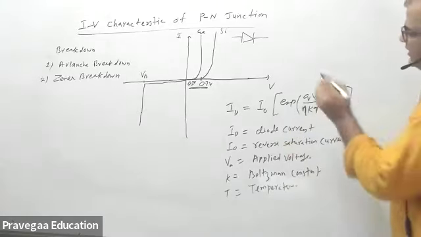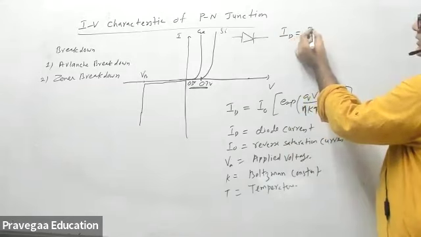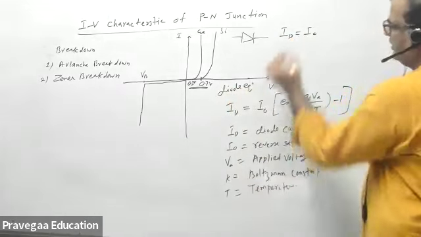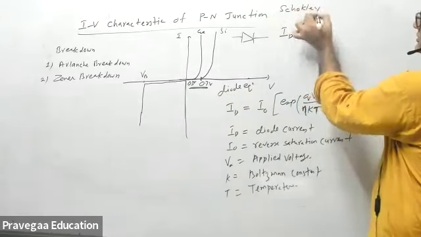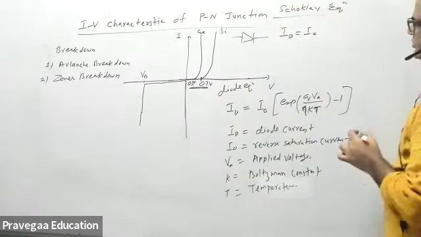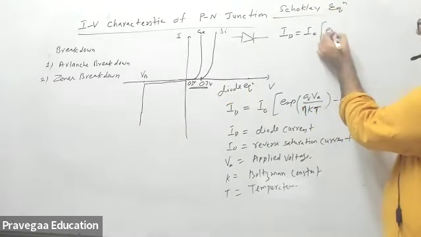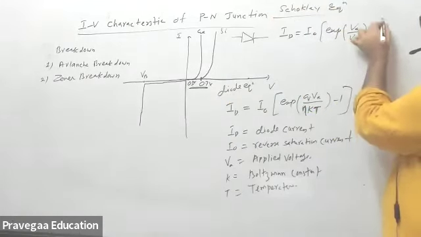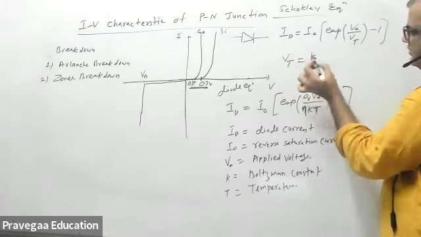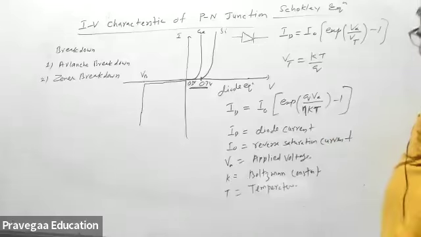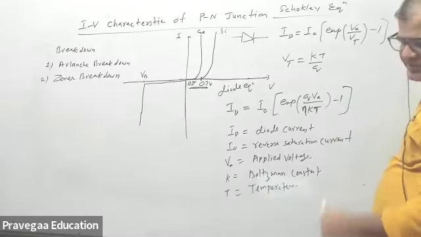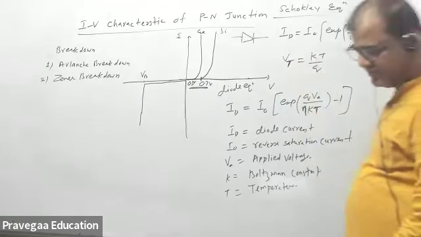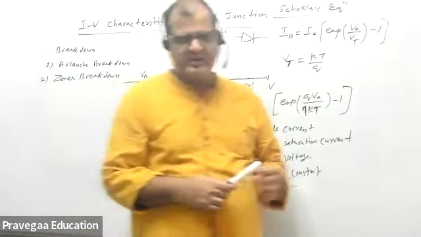Now this equation can also be written like this. This is called the diode equation, or Shockley equation, the Shockley equation for a PN junction diode: ID equals I naught times exponential of VA by VT, minus 1, where VT is the thermal voltage, which is equal to KT by Q, the thermal equivalent voltage at temperature T. This value is 25 or 26 millielectron volt.